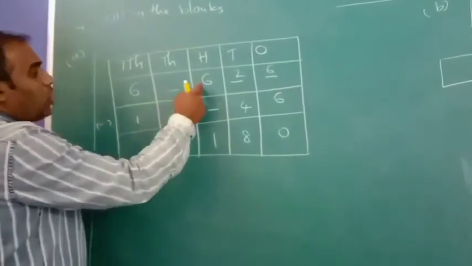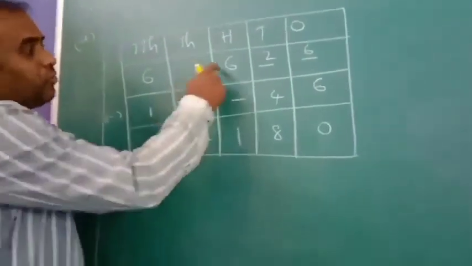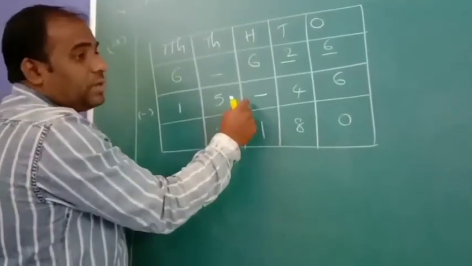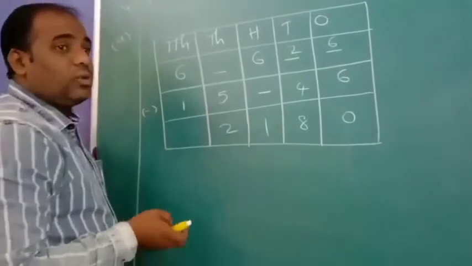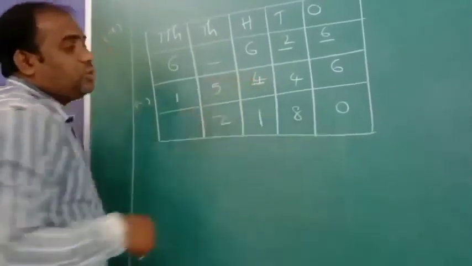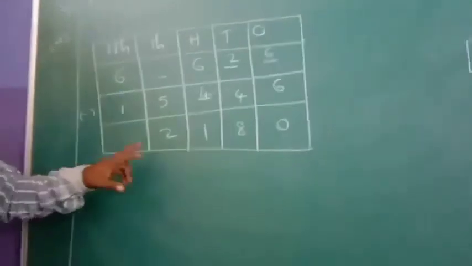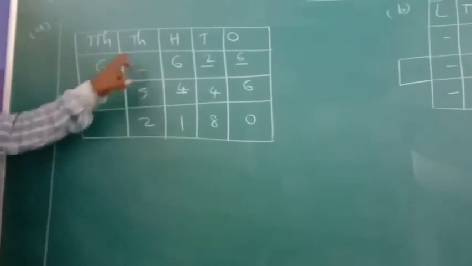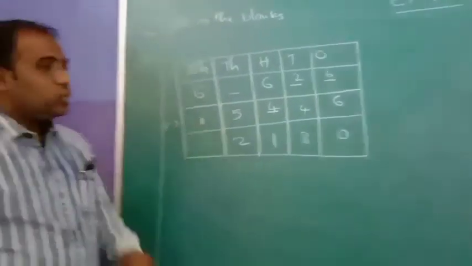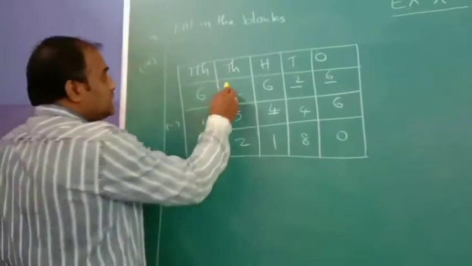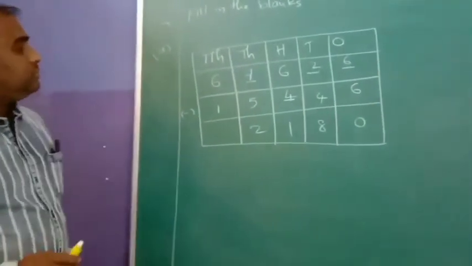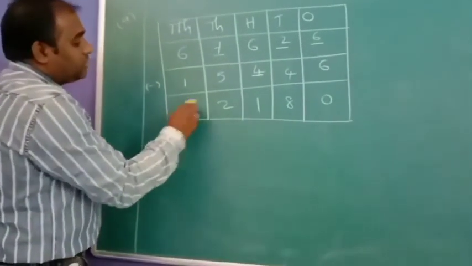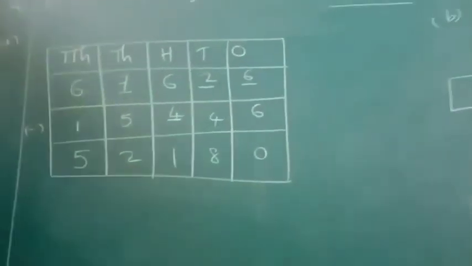From 5, how much do we subtract to get 1? 5, here 5, we gave 1, so 5 is left. 5 minus what number is 1? 5 minus 4 is 1. Here write 4. Are you getting it, beta? Next, this is finished. Here 2 is there. From what number do we subtract 5 to get 2? 7 minus 5 is 2. Here write 7. Next 6 minus 1, 6 minus 1 is 5. This is our required answer. Are you clear, beta? Understood?